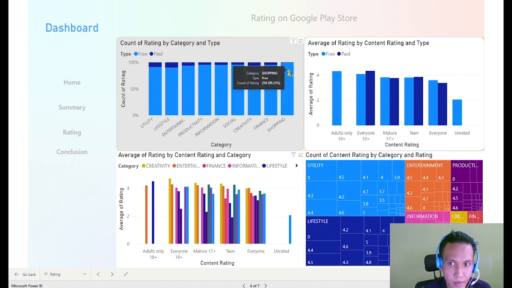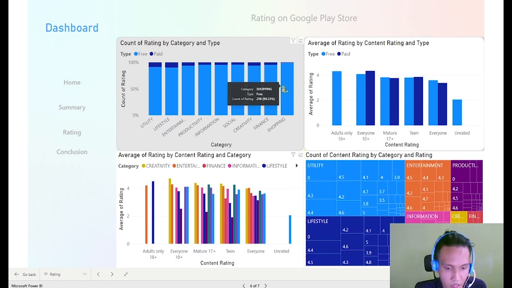So maybe people don't use paid shopping applications much because people only use the free one and then do the transaction within the application itself. So the developer maybe does not put any price on the application because they want users to use it. Maybe that's the thing that we can figure out from this visualization.